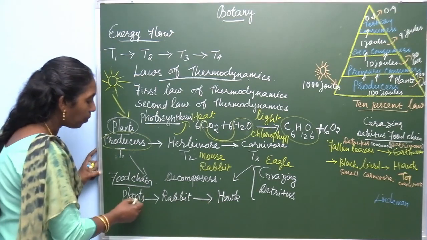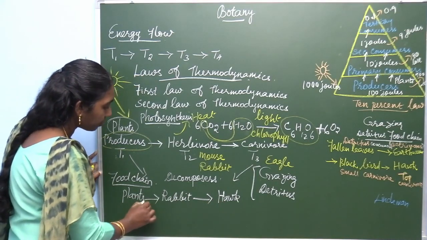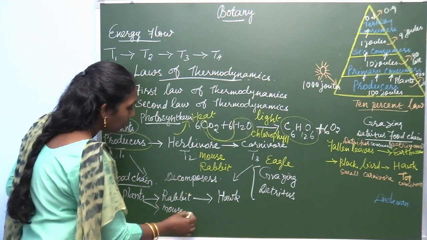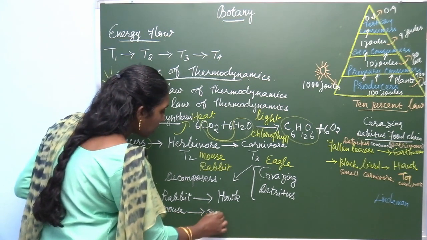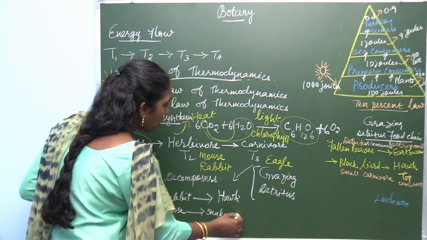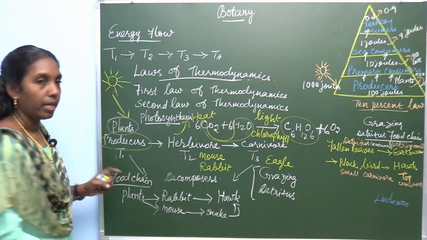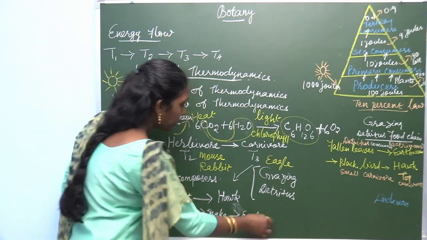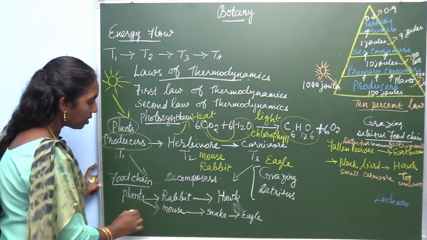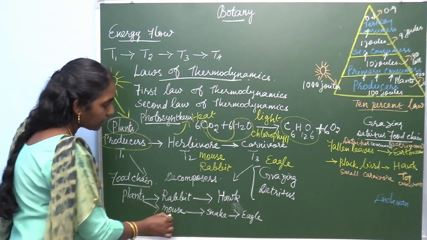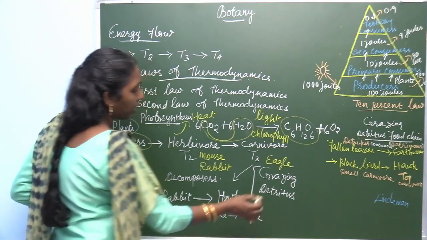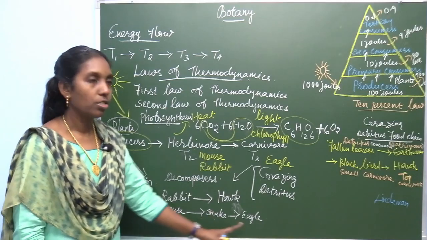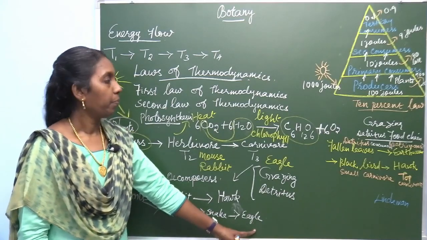Another example: these plants are eaten by, instead of a rabbit, a mouse, and this mouse is eaten by a snake and this snake is eaten by a hawk or eagle. So this is the producer, primary consumer, secondary consumer, tertiary consumer.